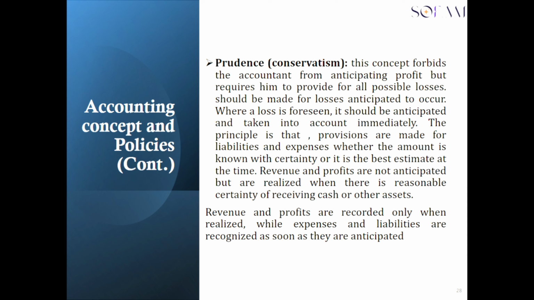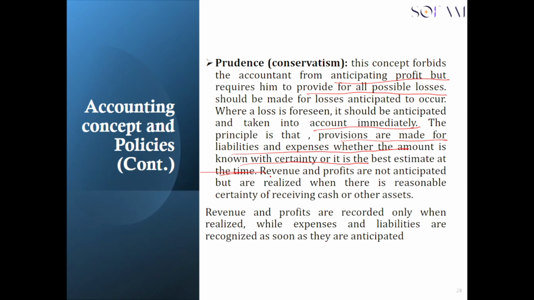So this concept forbids the accountant from anticipating profit, but requires him to provide for all possible losses. We are saying that where losses are foreseen or anticipated, then we should take them into account immediately. The principle is that provisions are made for liabilities and expenses, whether the amount is known with certainty or it is the best estimate at the time. So even if we don't have the exact amount, we can anticipate the amount and recognize it in our books.